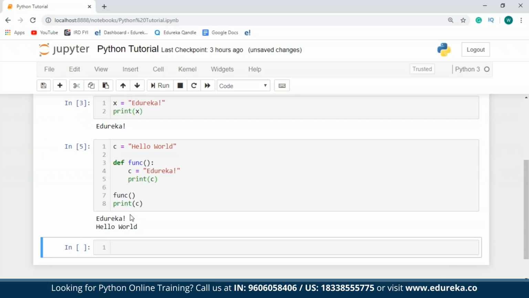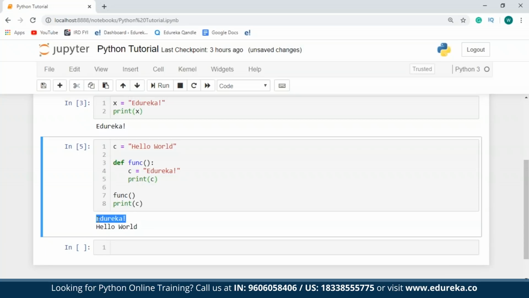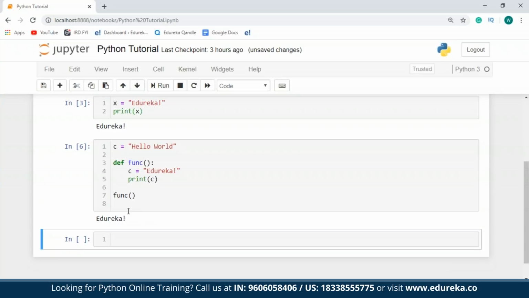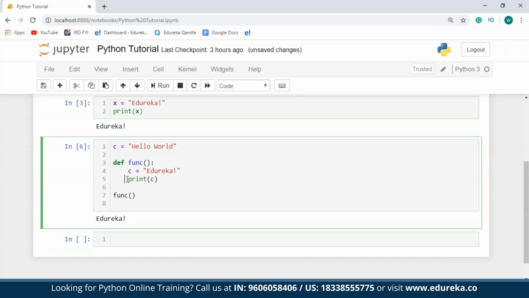As you can see over here, the local variable c has returned Edureka, whereas the global variable c has returned hello world. Also, if you notice over here, I've declared the value of c right in the beginning and then printed it right at the end of this program. This is because global variables are visible throughout the program. In case I remove this print statement from here and just call the function, then the global variable value will not be printed. As you can see over here, only the local variable's value has been printed. And this local variable is not visible outside the function.